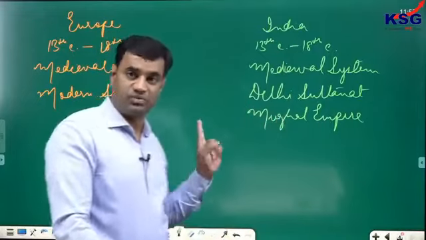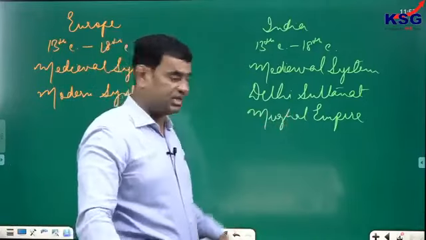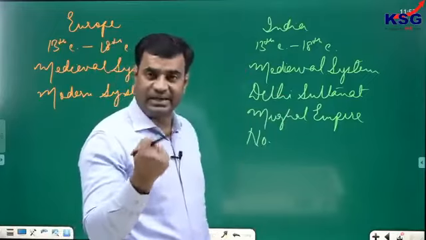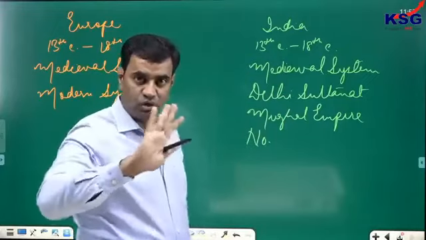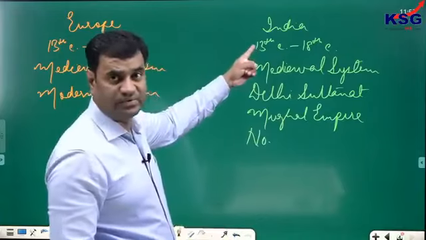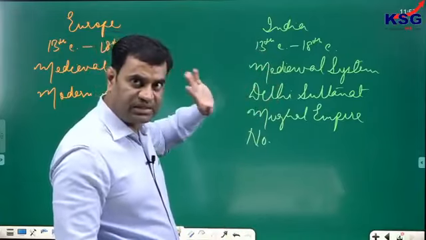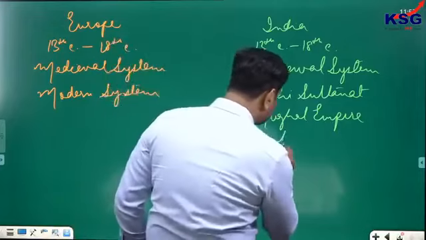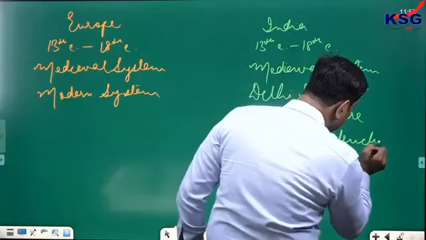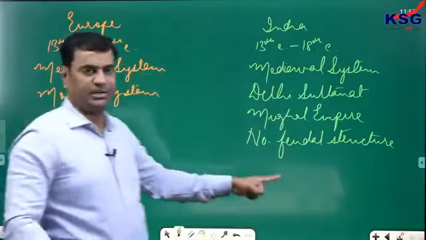We need to understand there was one difference. In Europe it was a feudal system that existed. In India there was no feudal system. Why no feudal system? Because all these monarchs were very powerful. They concentrated all powers in their own hands. So no feudalism existed in India from the 13th to the 18th century. With the arrival of the Delhi Sultans, feudalism came to an end. So no feudal structure. This is one difference that needs to be understood. In Europe it was feudalism; in India, there was no feudalism.